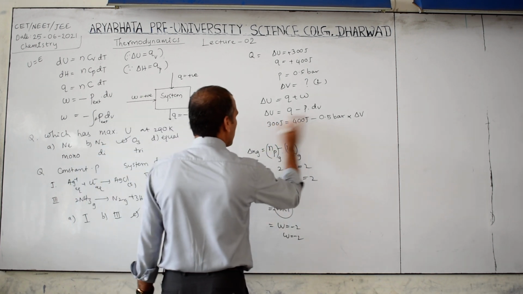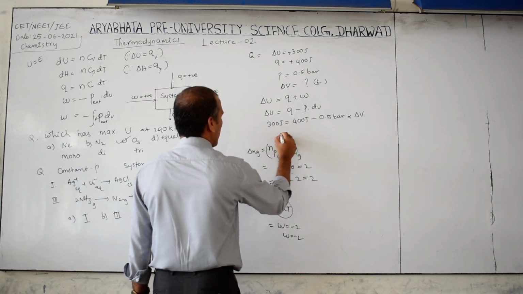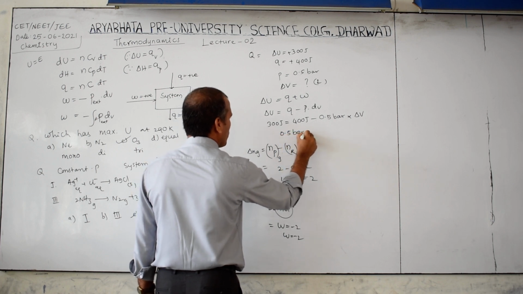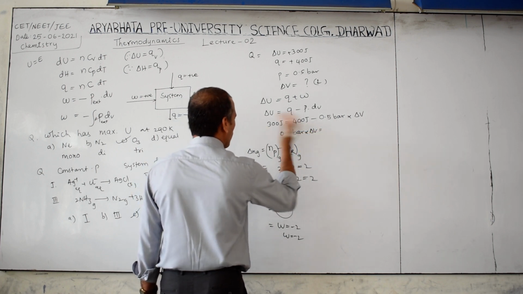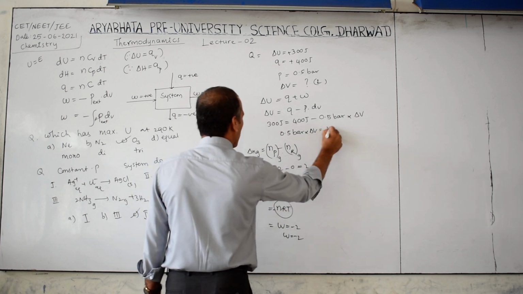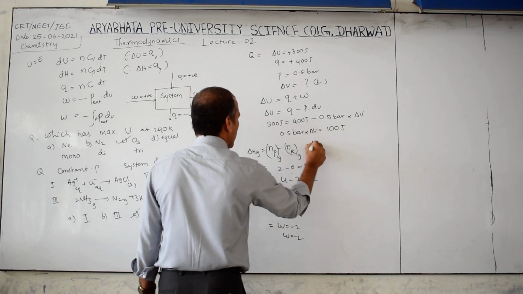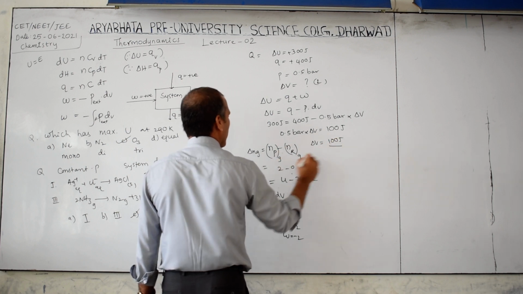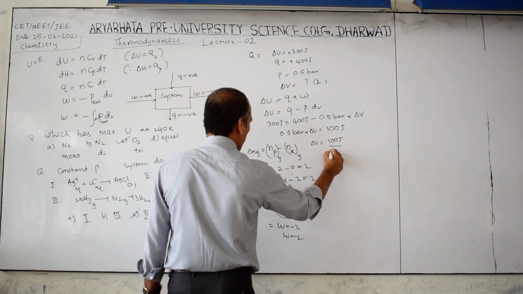Therefore, bringing it to the left side, plus 0.5 bar into delta V is equal to 400 minus 300, that is 100 joules. Then delta V is equal to 100 joules by 0.5 bar.